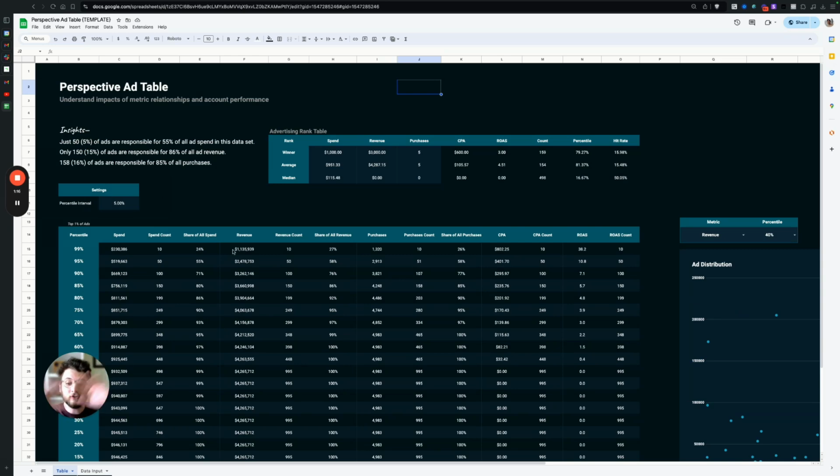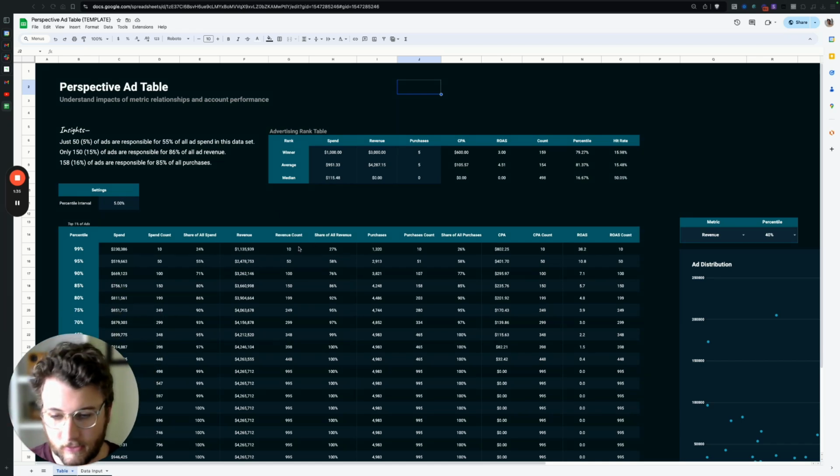So most of the spend is allocated to only a few ads. 15% of all ads are responsible for 86% of all revenue, and 16% of ads are responsible for 85% of all purchases. So again, we see that it is a normal distribution. A very small subset of ads are responsible for most of the results.